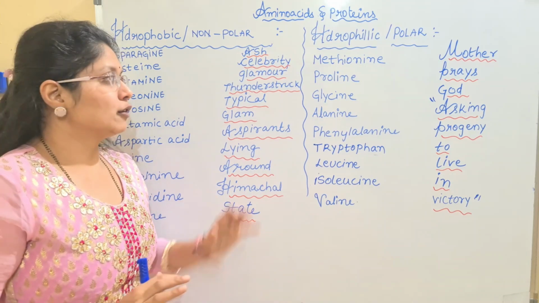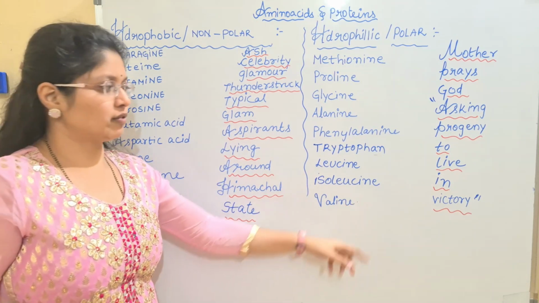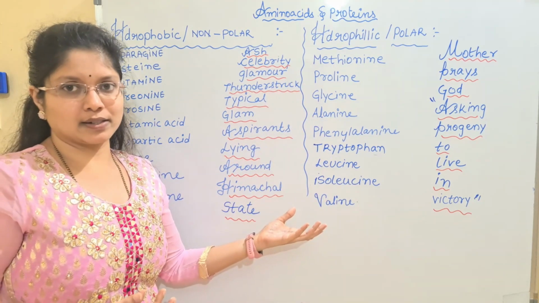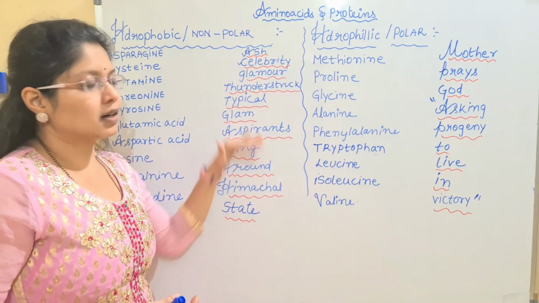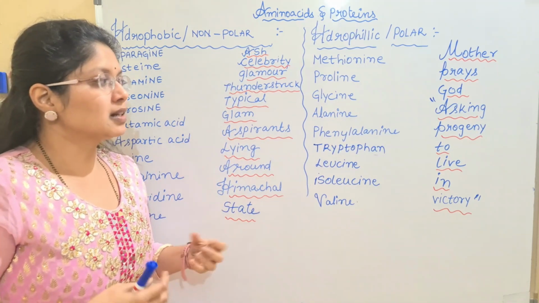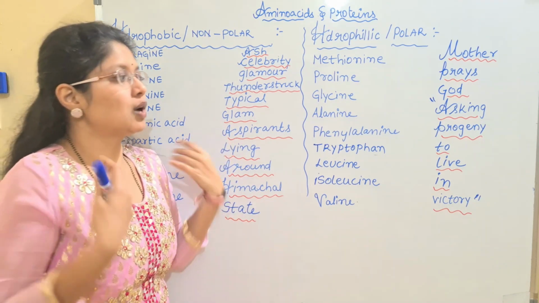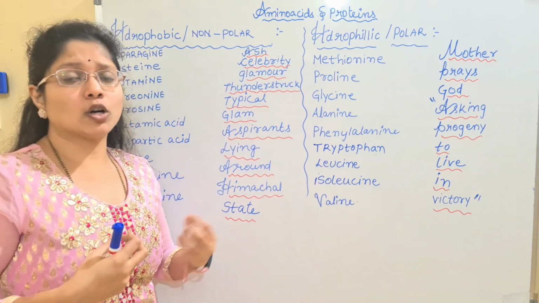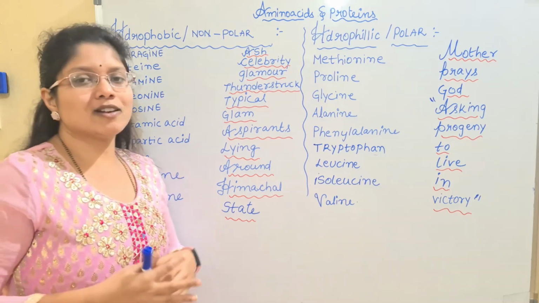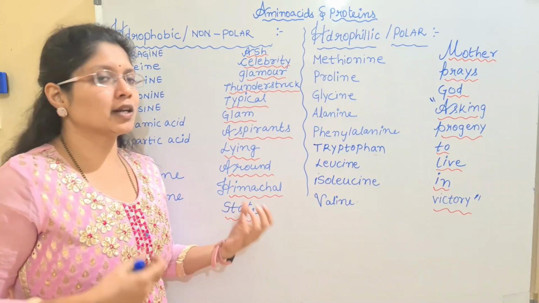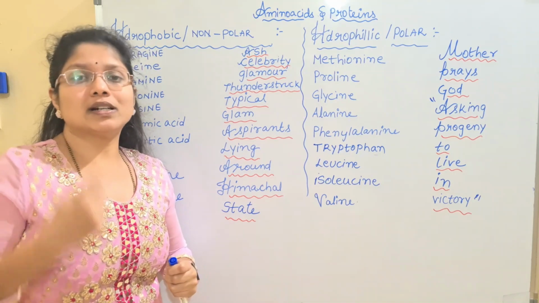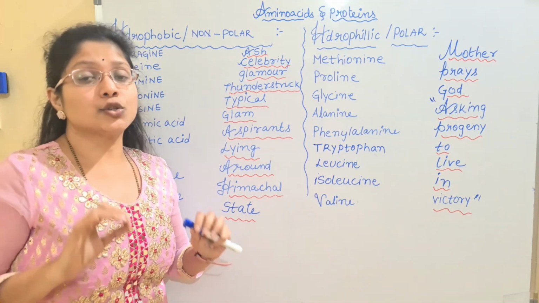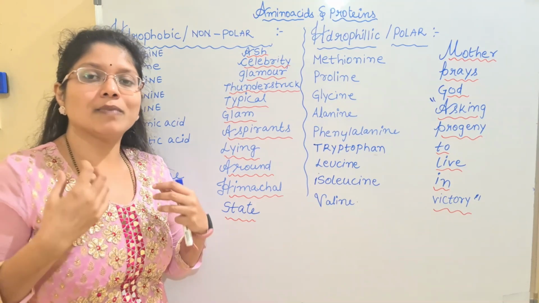So it is very simple if you learn any one of them. So I am giving an option for you. If this mnemonic is easy for you, you start learning with the polar amino acids and that mnemonic, and you leave this mnemonic as well as these amino acids. So whenever there is a question regarding the non-polar, first you have to remember what are polar, and that will help you remember the non-polar amino acids. So in this way it will be very easy. In order to give you an option, I am making mnemonics, but whenever it is required, then only you have to remember certain terms with the mnemonics. Otherwise, you should never use the codes. Always try to memorize the things.